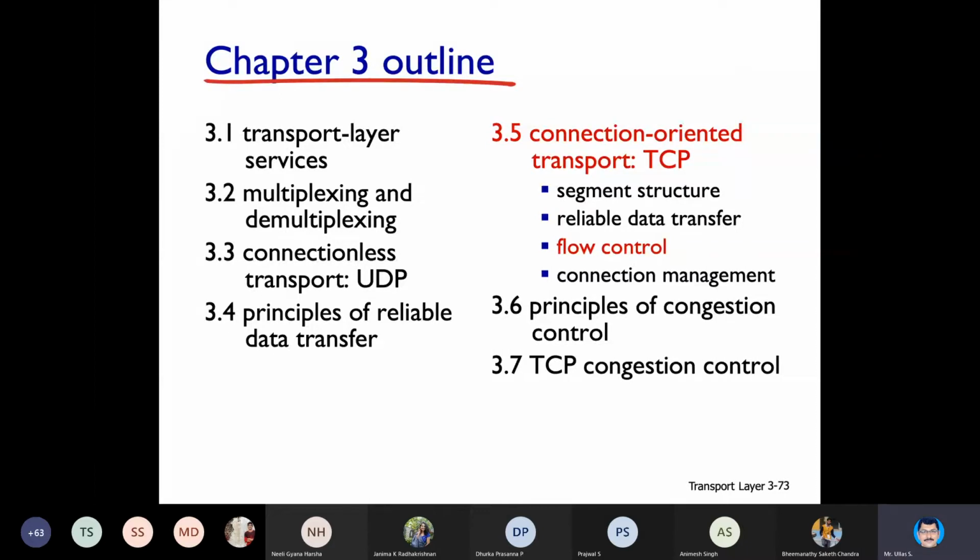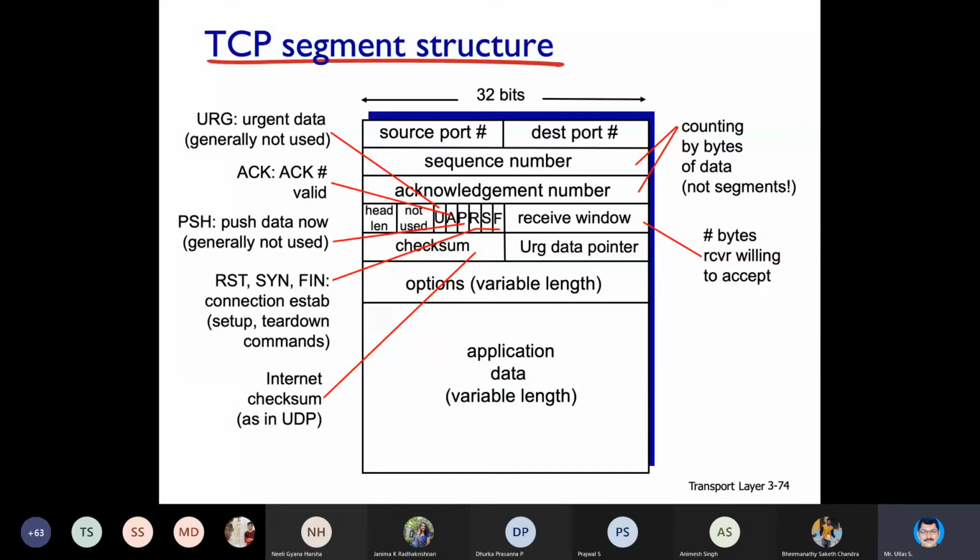Okay, so let me continue with flow control. Before we start with flow control, let us quickly see the TCP segment structure which you would have seen in the previous class. Here we have the sequence number, acknowledgement number, and receive window size, that is the number of bytes a receiver is willing to accept.